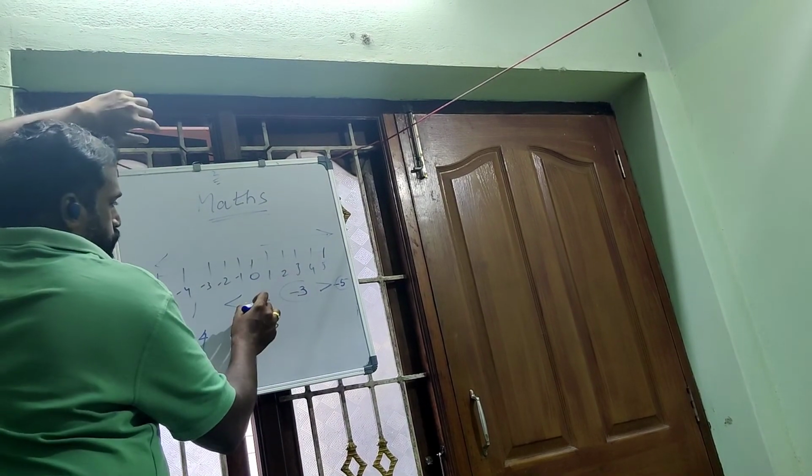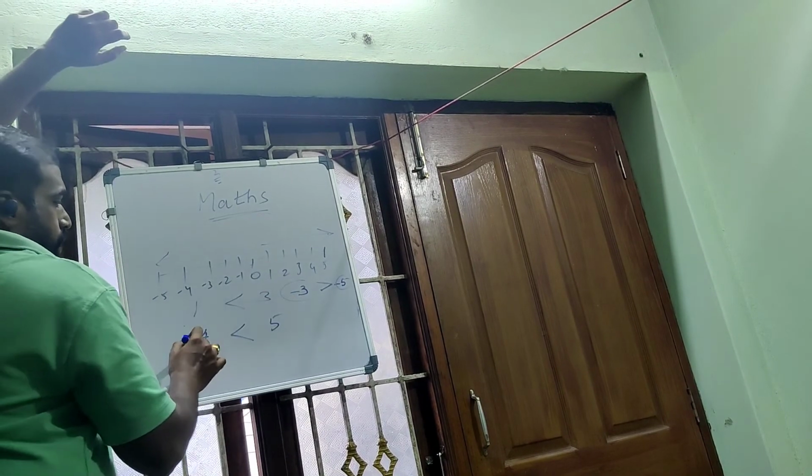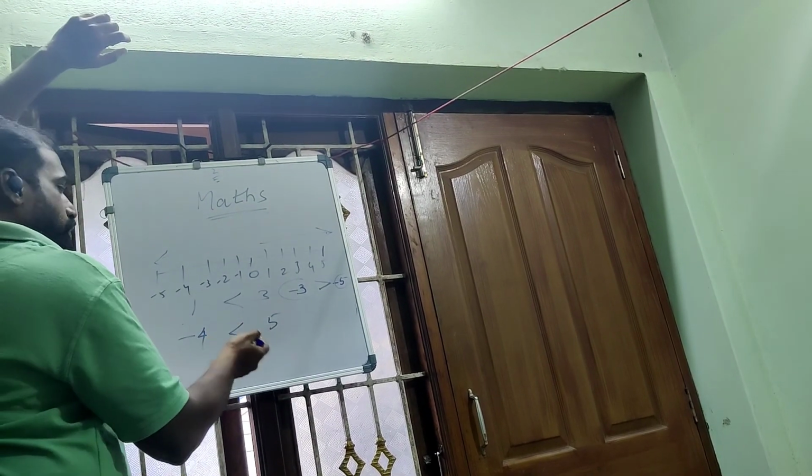So when two positives are there, we go with the numbers. When one is negative and one is positive, obviously the positive